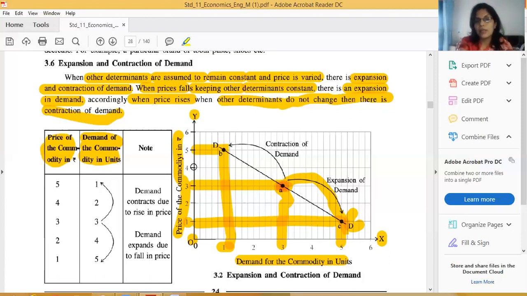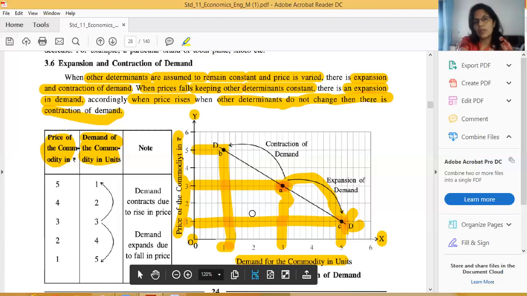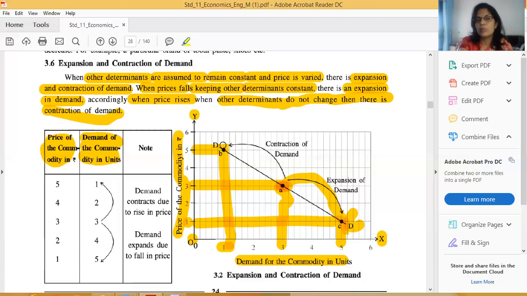And due to that reason, here in this hypothetical example, the price is 5 rupees and demand is only 1 unit. That means contraction of demand from A to B. It is contraction. Correct, friends? This one is what? Contraction. This one is what? Expansion. You can easily explain this in your table also.